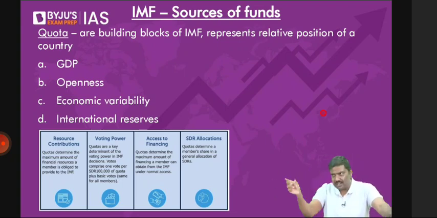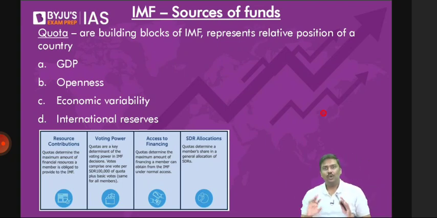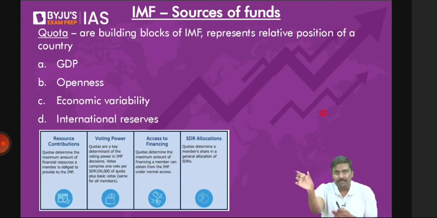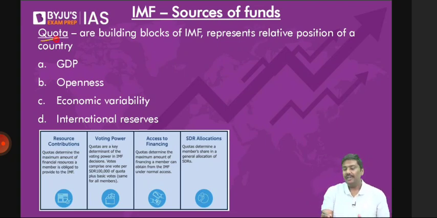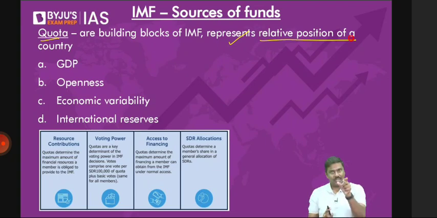So apply the same logic here. Quota is not a definition here, quota is basically representing a number. What is quota? Quota under IMF represents the relative position of a country in the global market. I'll repeat it again. Quotas are referred to as the building blocks of IMF, which represent the relative position of a country in the global market.